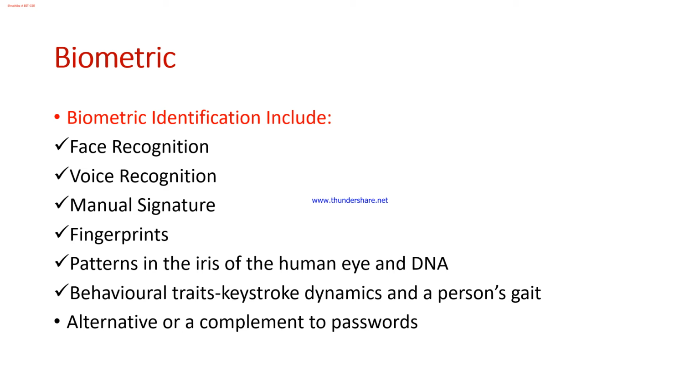Okay, so what are biometrics, and what does biometric identification include? It includes face recognition, voice recognition, manual signature, fingerprints, patterns in the iris of the human eye and DNA, behavioral traits, keystroke dynamics, and a person's gait. So these are some of the biometric identifications that I have listed for you. Okay, in the initial days we had fingerprints.